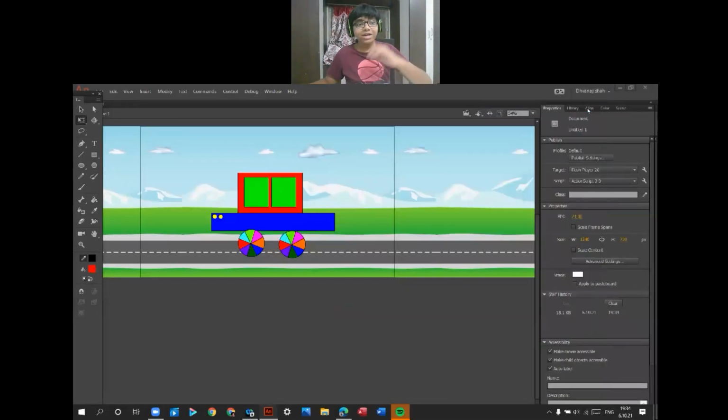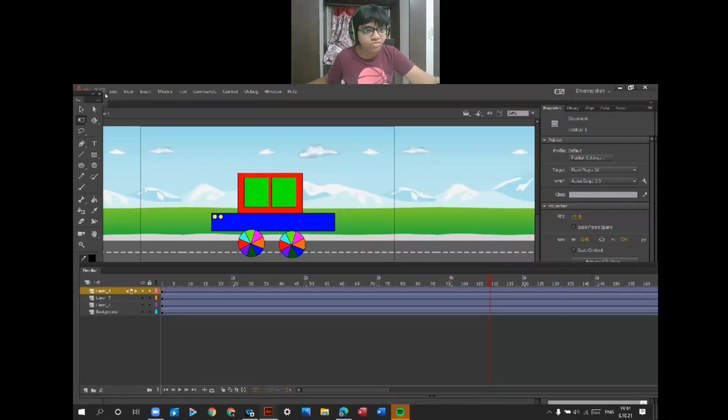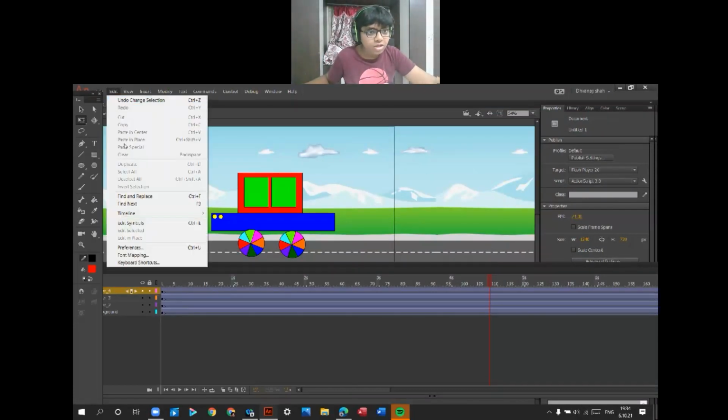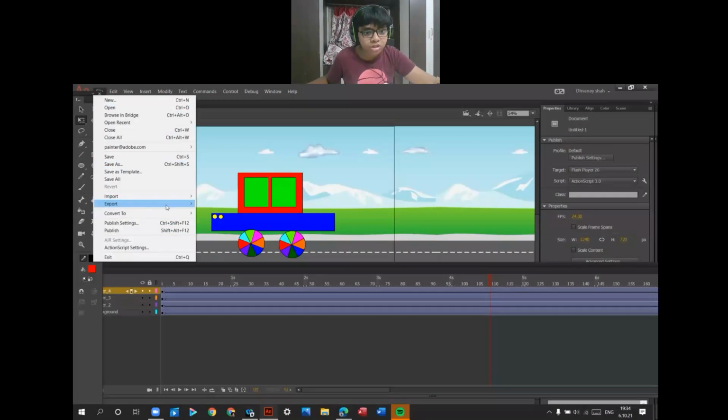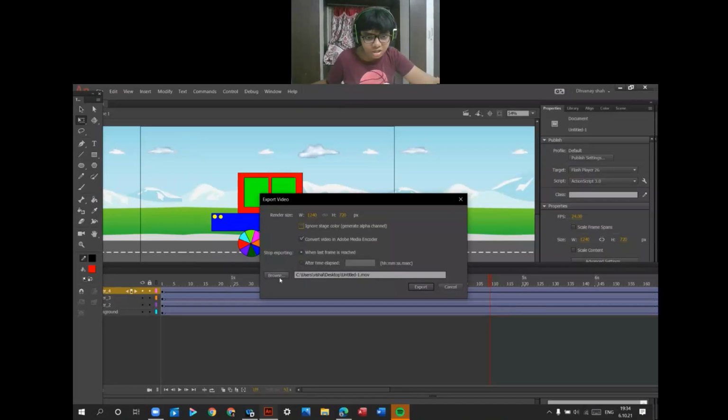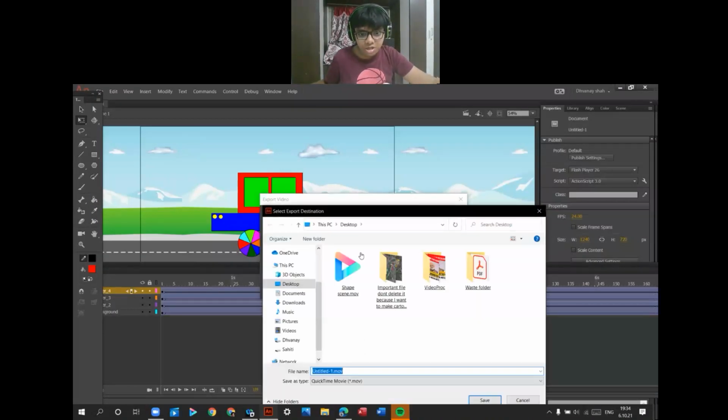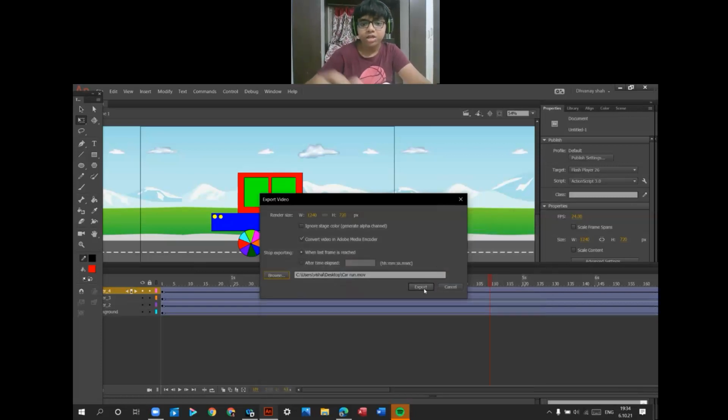Let's make a cartoon. Go to File, Export, Export Video. Ignore the stage color. Go to Browse and export it as car, car running, car run. Okay. And click on Save. Always save it on desktop. And click on Save. Then click on Export.